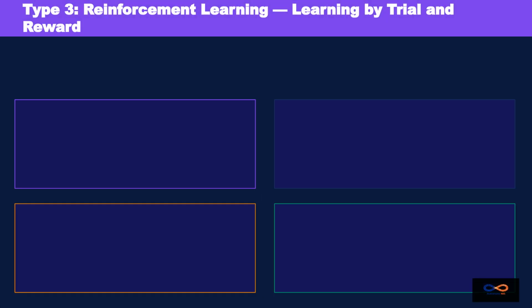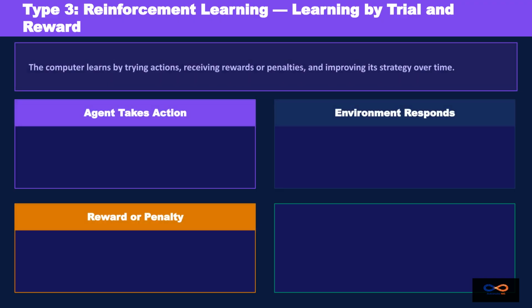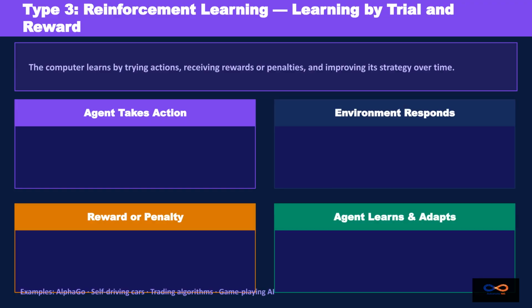Reinforcement learning involves the AI learning by trial and reward. The agent takes action, the environment responds with a reward or penalty, and the agent learns and adapts. Examples include AlphaGo and self-driving car training.